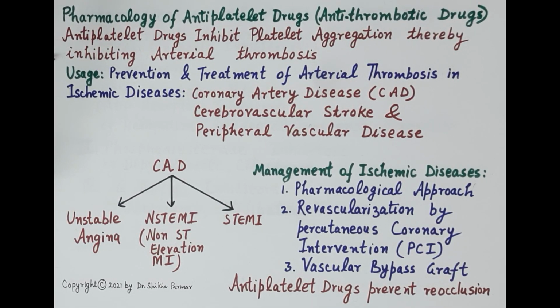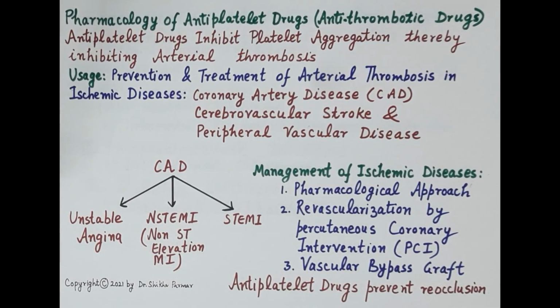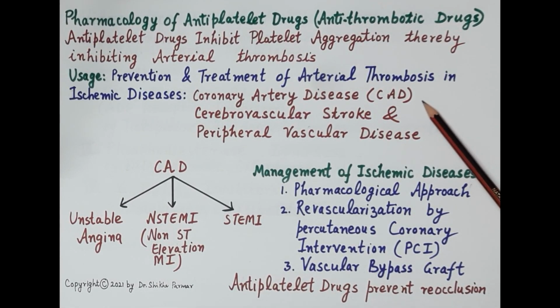One thing to be noted here is that in arteries, platelets are the main constituent of thrombus. Therefore, the main function of antiplatelet drugs is in the prevention and treatment of arterial thrombosis in ischemic diseases. Most important of all is coronary artery disease, which includes unstable angina.